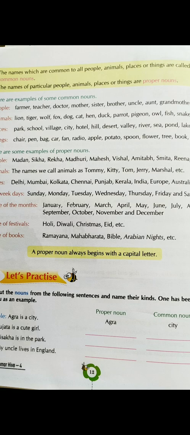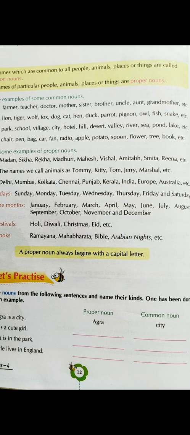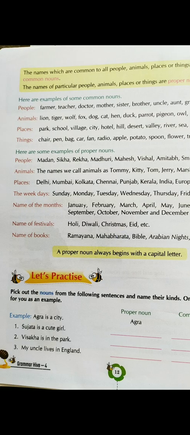Some other examples are provided, let me read them. Doctor, mother, sister, brother, uncle, aunt, grandmother, etc. These are words that refer to people, and these words are common nouns. So you need to remember these are naming words.